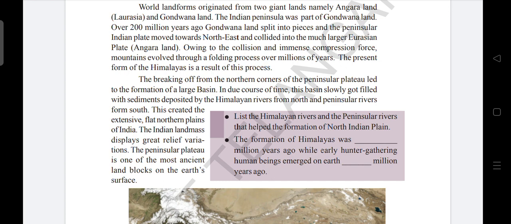I told you, when water flows, they carry small stones and sand like structures. So this large basin was filled with the sediments of Himalayan rivers and peninsular rivers. So this created the extensive flat northern plains of India. So the Indian land masses display great relief variations, and the peninsular plateau is one of the most ancient, means olden, land blocks on the earth's surface.